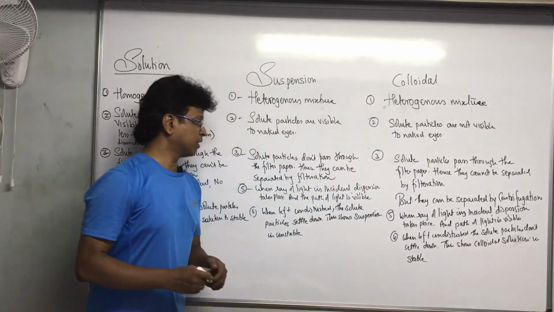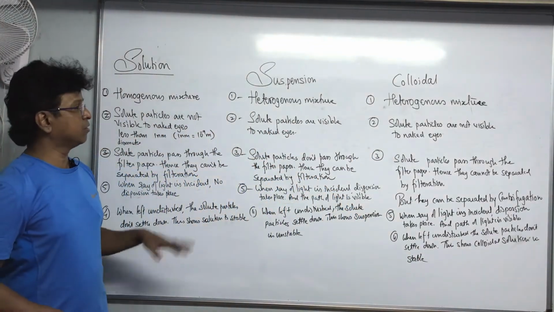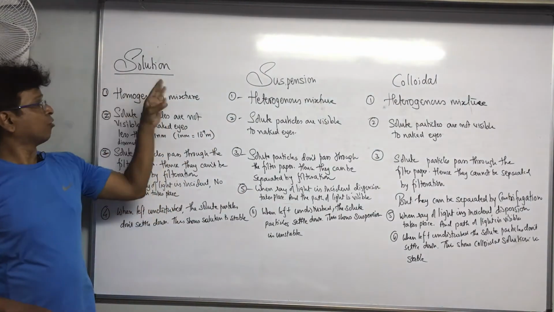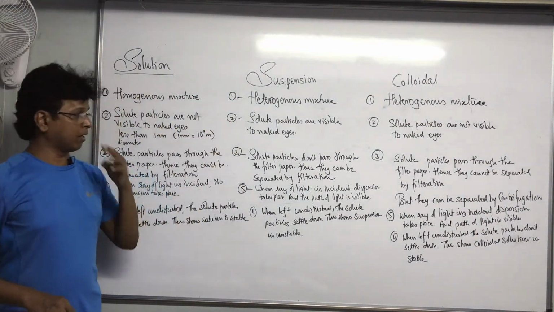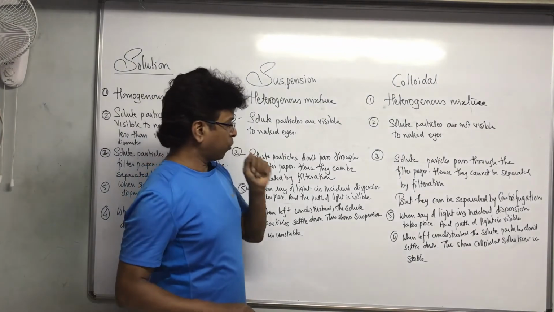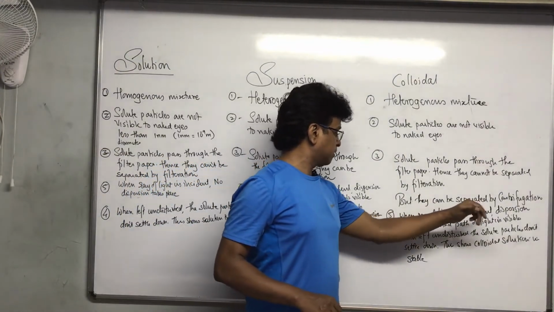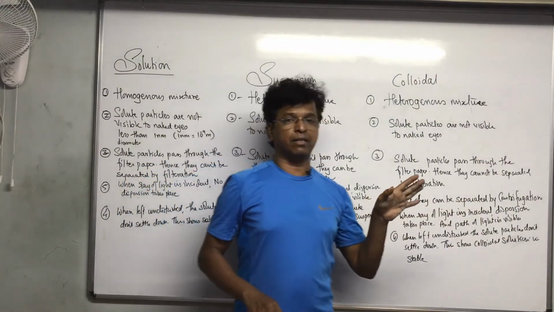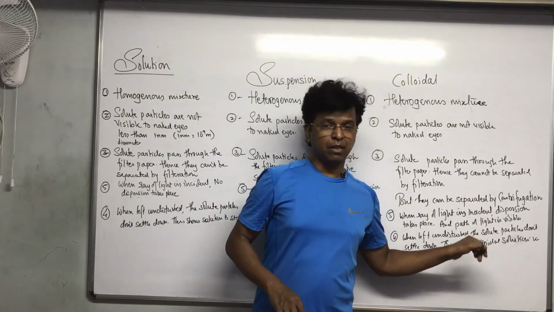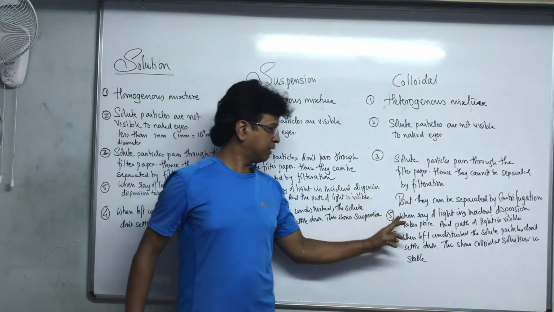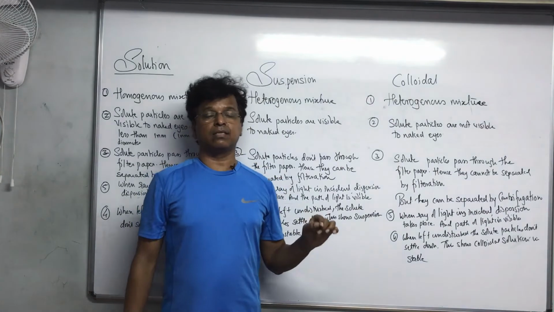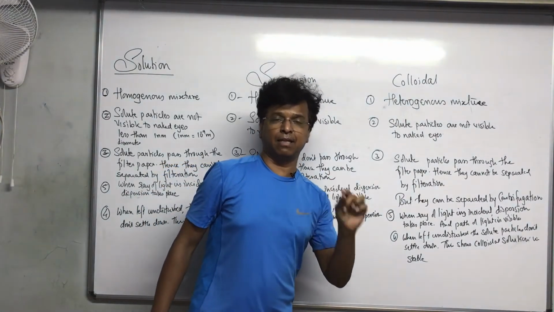Okay, my dear students, with this I think I have completed the huge topic of solution, suspension and colloidal solution. The only thing you have to remember is that when a ray of light is incident, dispersion takes place and the path of light is visible. This is called the Tyndall effect.